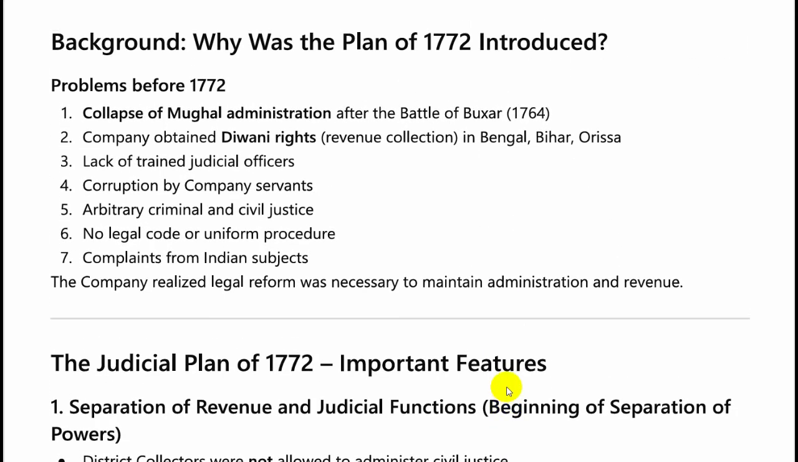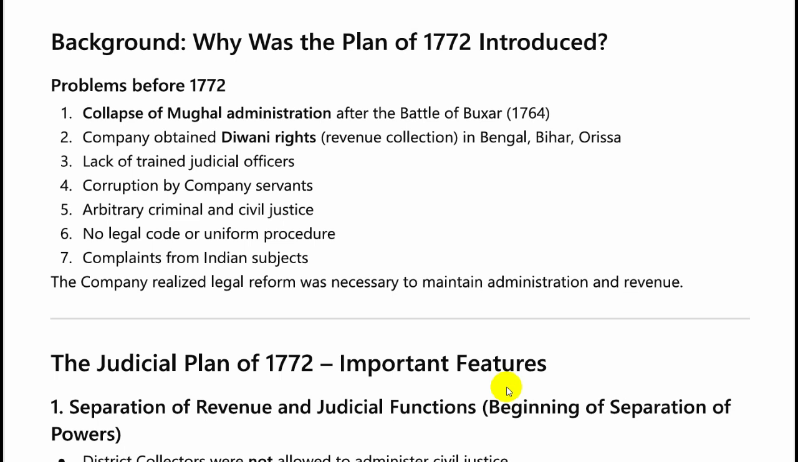Now let us look at the background first before we jump into the Warren Hastings Plan of 1772. The Mughal administration collapsed after the Battle of Buxar in 1764. The company got Diwani rights. That is, Diwani means revenue, so they could collect revenue in Bengal, Bihar and Orissa, other than Bombay, Calcutta and Madras. They also got additional Diwani rights from these three regions.